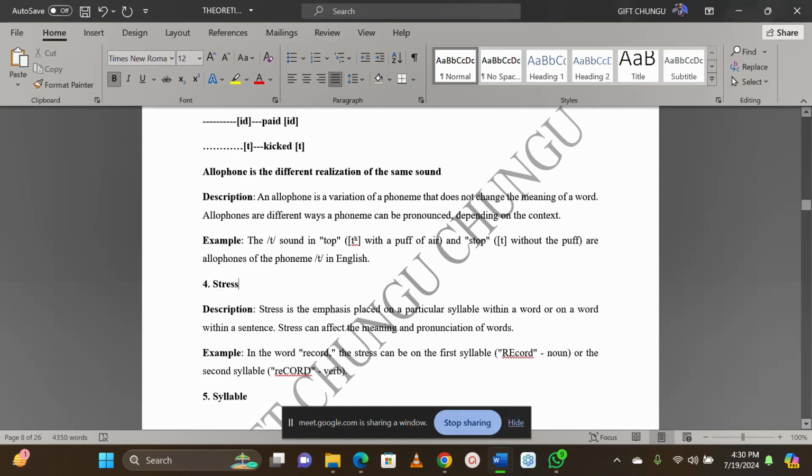And then we also have another term in phonology that is called stress. Stress is an emphasis that is made on a certain sound. So as we are pronouncing these sounds, as we are talking about these sounds and the like, there are certain sounds that will be emphasized.